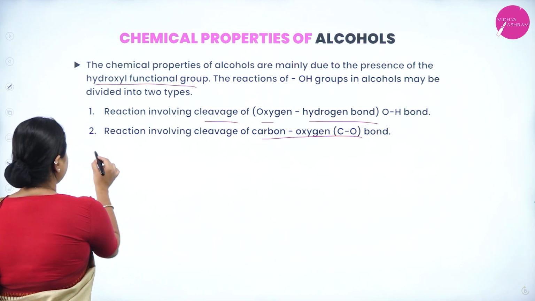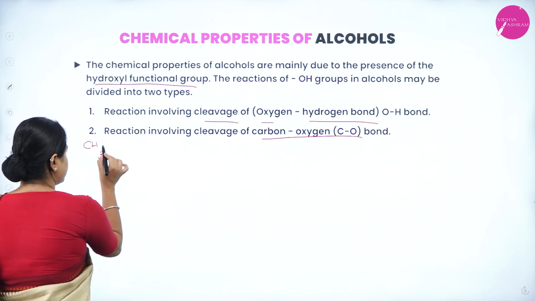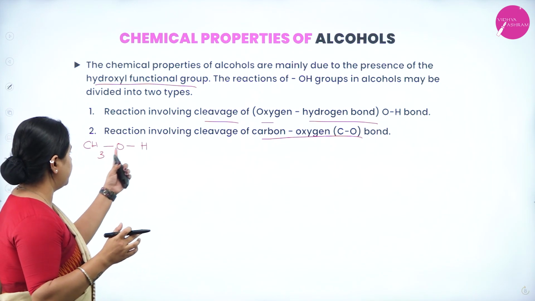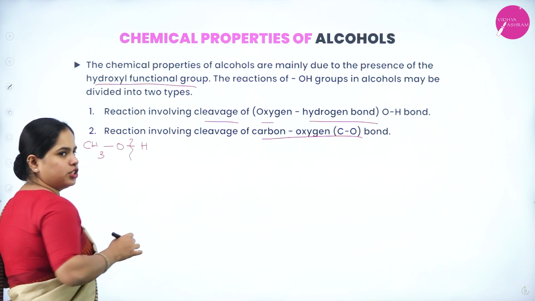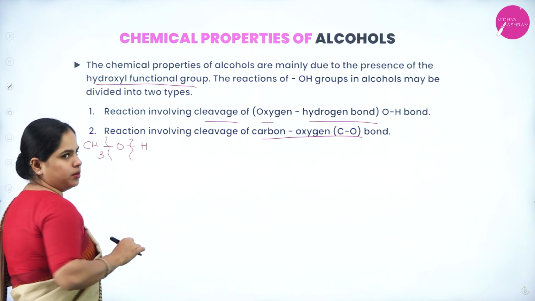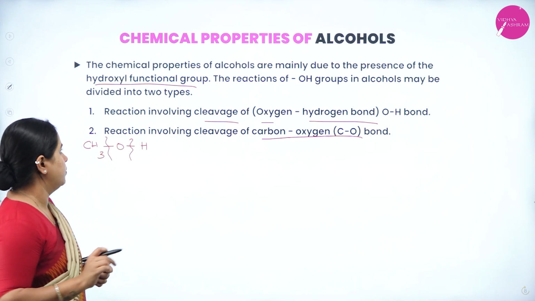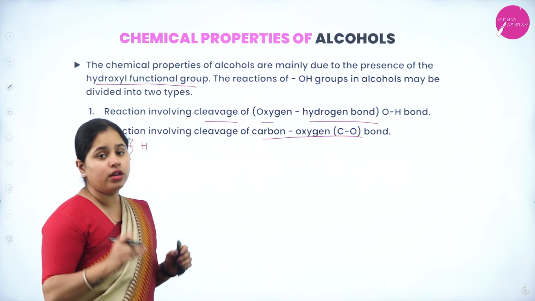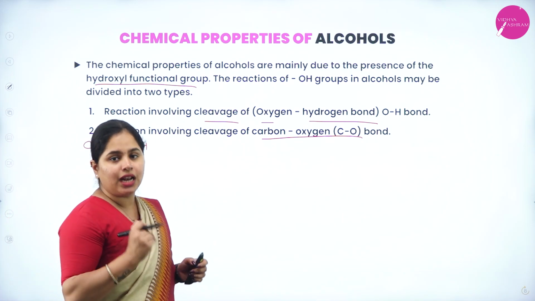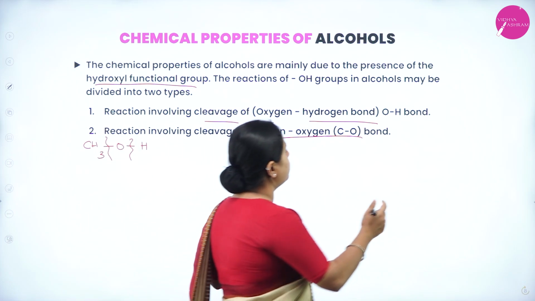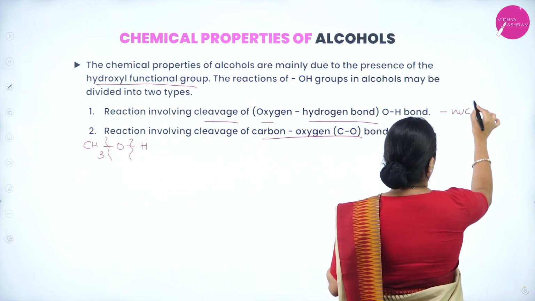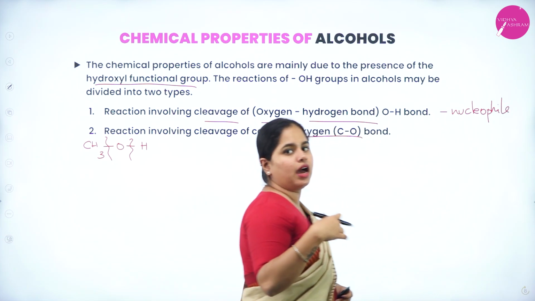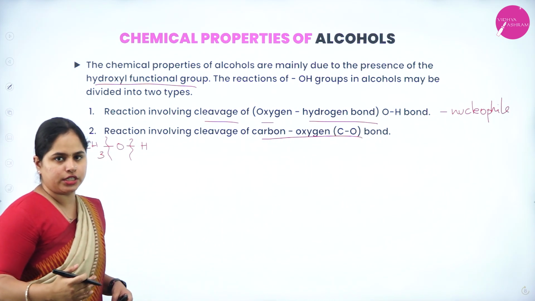Okay. So for example, let us take the example of methanol, CH3OH. It means that either there can be a cleavage of the oxygen-hydrogen bond or the carbon-oxygen bond. This we are going to discuss in detail. The first one, as you can see, is the reaction involving cleavage of the oxygen-hydrogen bond. In this case, the alcohol behaves as a nucleophile. Nucleophile means it will have attraction towards positively charged species.